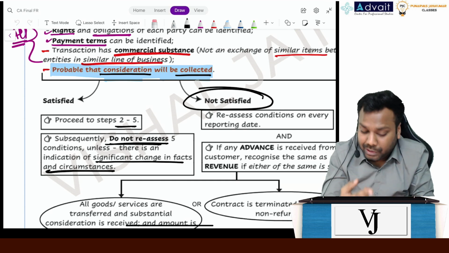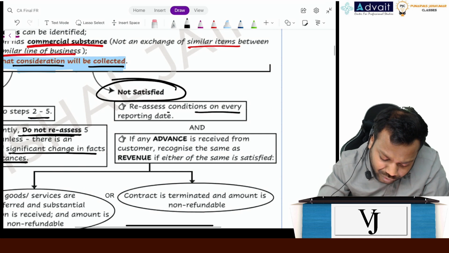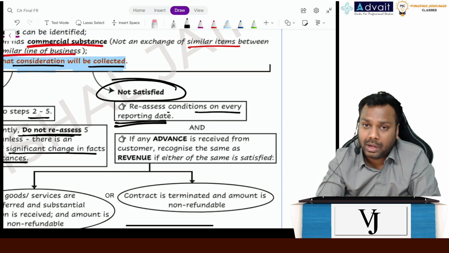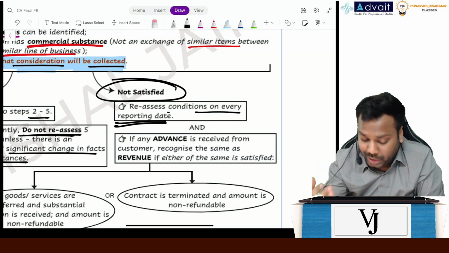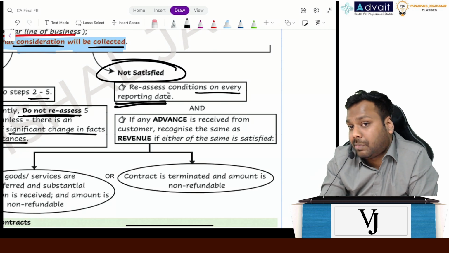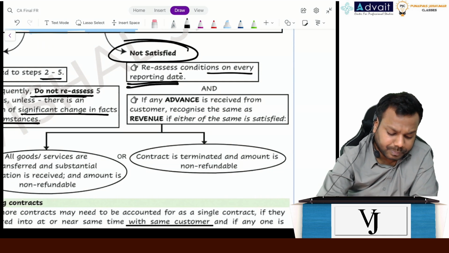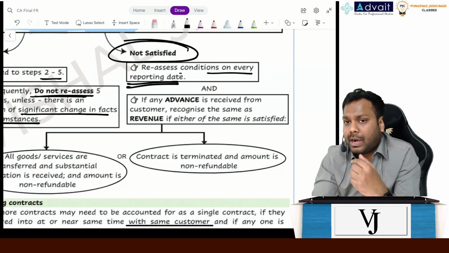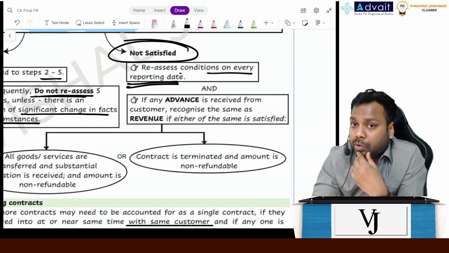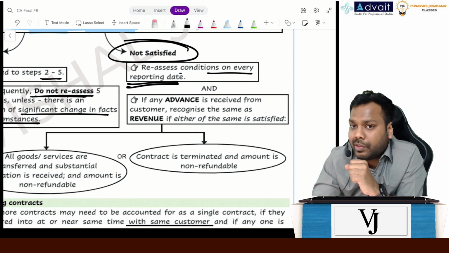Now, if it is not satisfied, I will reassess on every reporting date whether it gets satisfied or not. I will keep on reassessing it every reporting date. And let's suppose I have received an advance from a customer. To give an example, I entered into a contract for the sale of a property worth 1 crore rupees, and the customer has paid me 5% as an advance. Let's suppose 5 lakh is given as an advance.